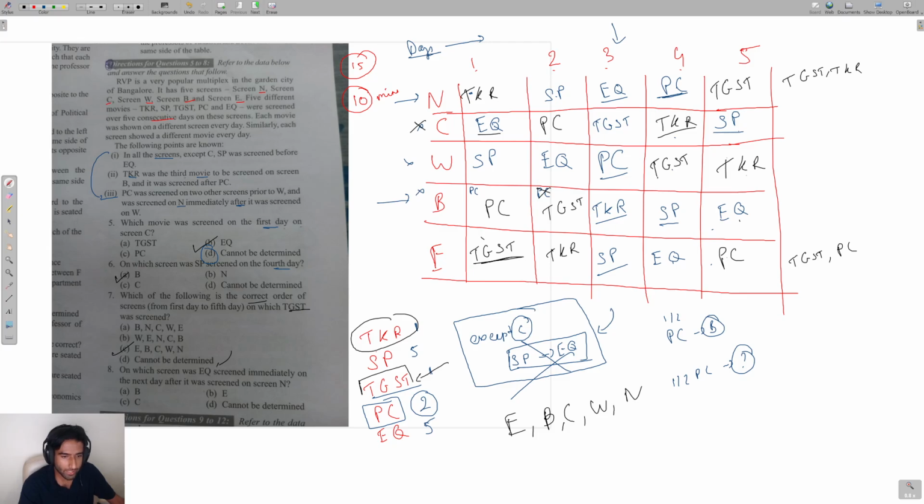On which screen was EQ screened immediately on the next day after it was screened on screen N? So when it was screened on screen N, after that which screen was EQ screened on? That is the question. On day 3 it was screened on N, right? So on day 4 where was it screened? It was screened on screen E. Option B is your correct answer, and that completes the set.